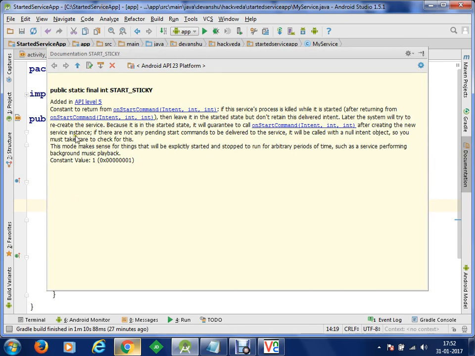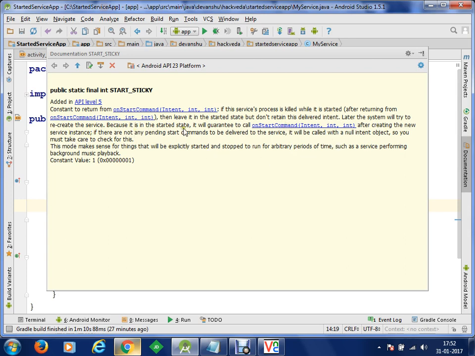START_STICKY returns a constant value 1, and what this does is, if this service process is killed while it is started, then leave it in the started state but don't retain the delivered intent. Later the system will try to recreate the service because it is in the started state. It will guarantee to call onStartCommand after creating the new service instance.